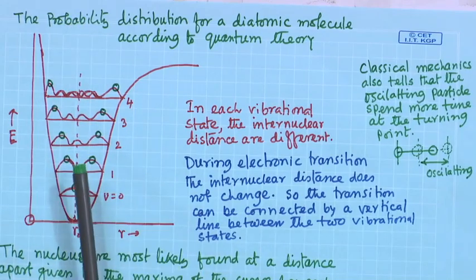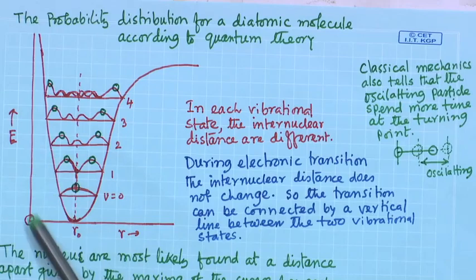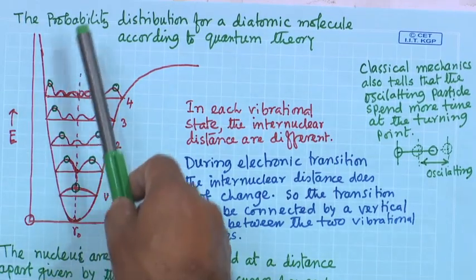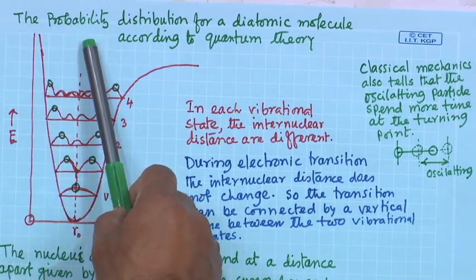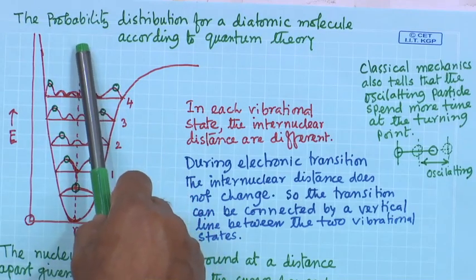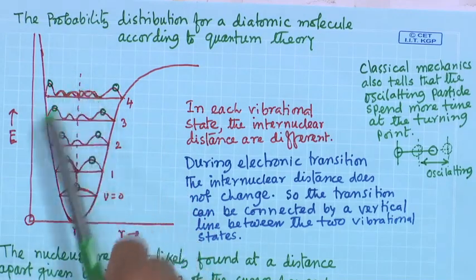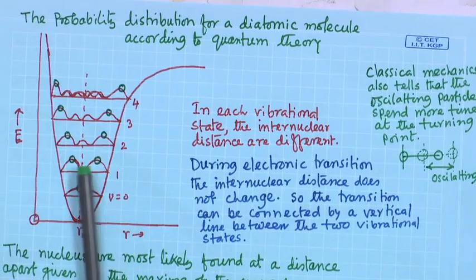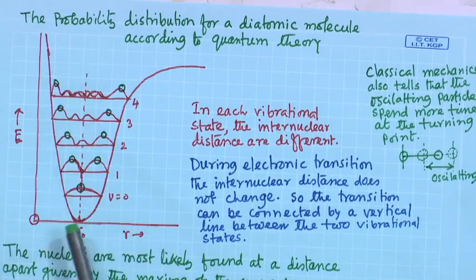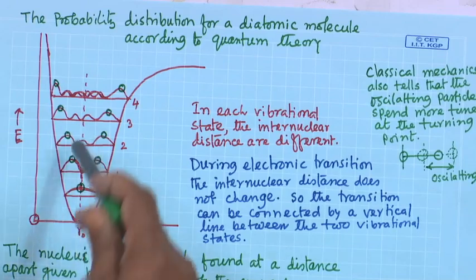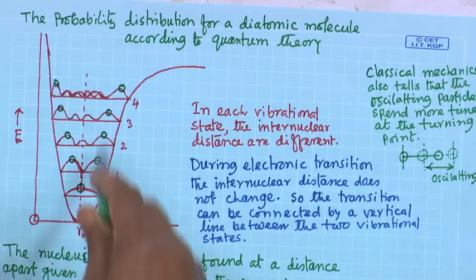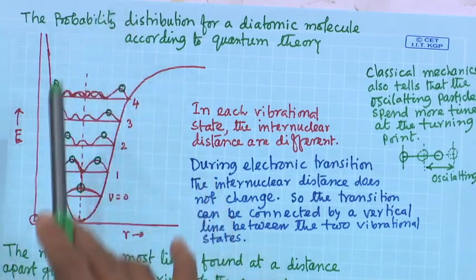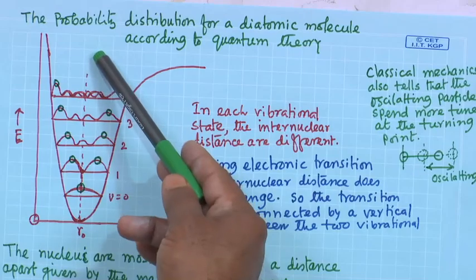In that case one has to consider where the maximum probability is in the ground state. Going to the next excited state, it will go to that state where the probability is maximum. So, we connect the maximum probability of this lower electronic state to the higher electronic state, that is, their corresponding vibrational states.